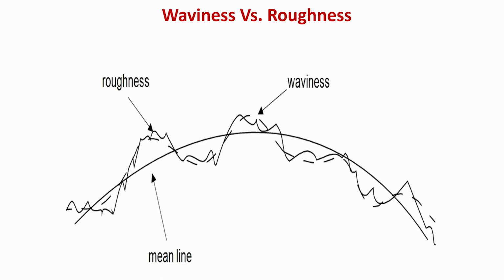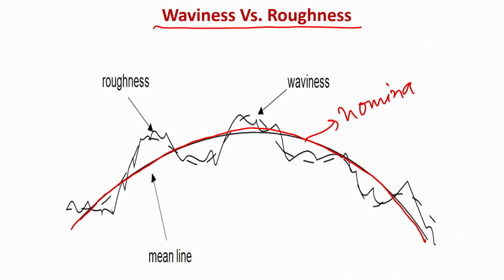Now, let us start with some of the very basics of how to characterize surfaces. What you see here is part of a sphere. This sphere can appear to you as nominally flat and smooth.